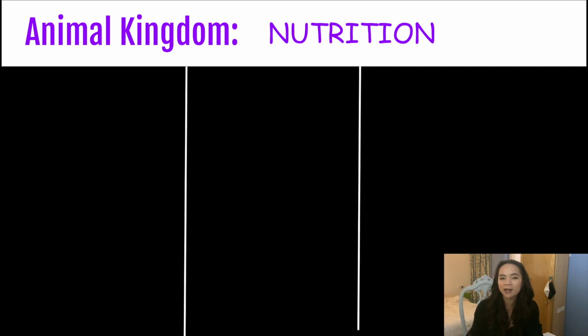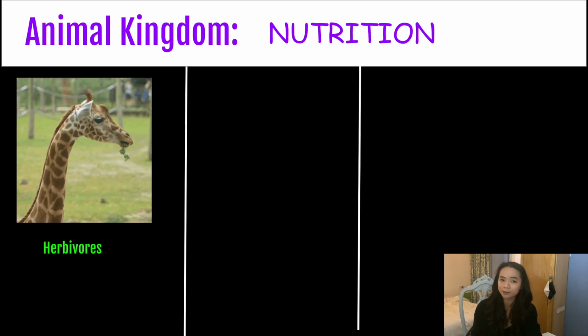Let's classify animals now based on what they eat. There are 3 types of eaters. You have the herbivores. What do you think herbivores eat? What do herbivores eat? They eat plants. For example, the giraffe is an herbivore because it eats plants.